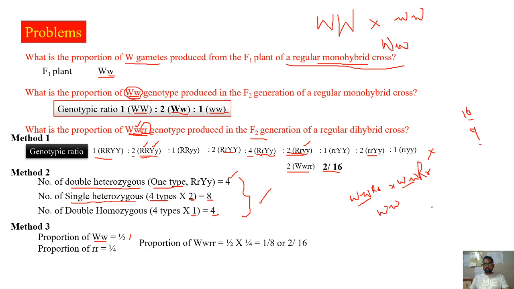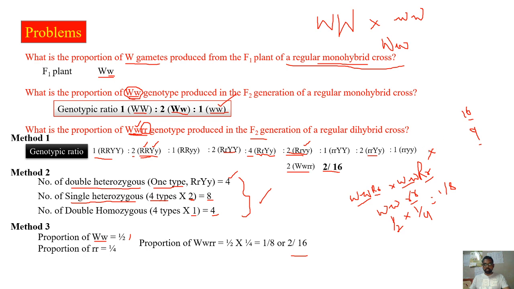Now what is the proportion of small r from this? It is homozygous recessive, so therefore it is 1 by 4. So 1 by 2 into 1 by 4, it is 1 in 8. 1 in 8 or 2 in 16. So in all these methods, you'll get the same answer, but depending on the time that you have and the kind of question you are asked, you can use any of these methods.